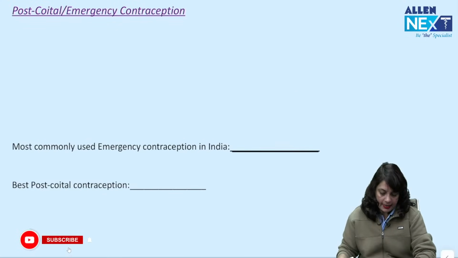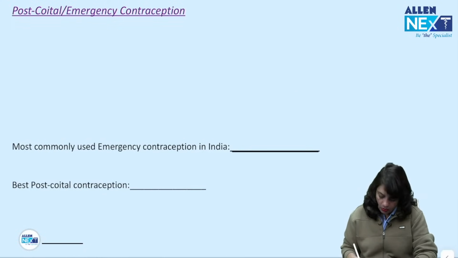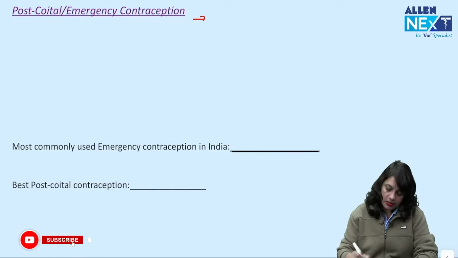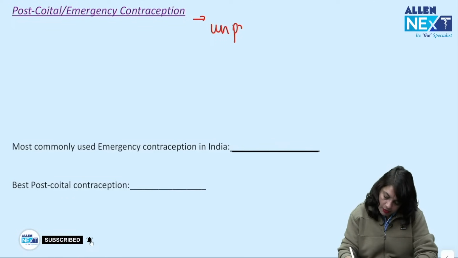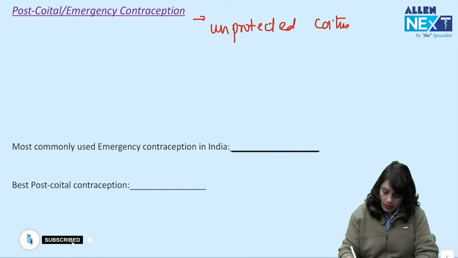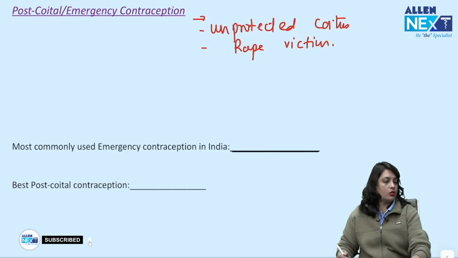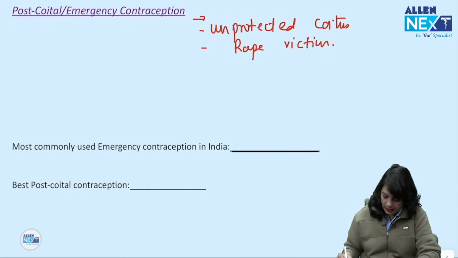Fine. Next, post-coital contraception या emergency contraception. Who are the likely candidates? Those who have unprotected coitus, those who are rape victims. So post-coital और emergency contraception देते हैं.